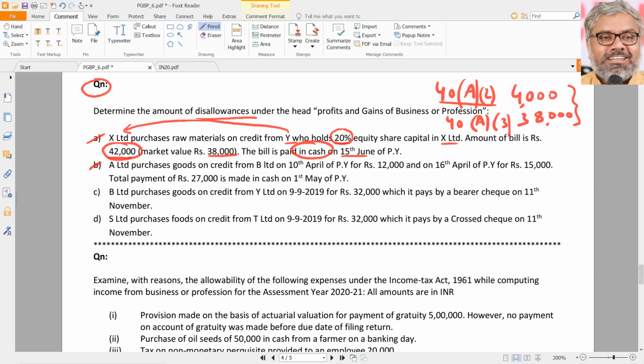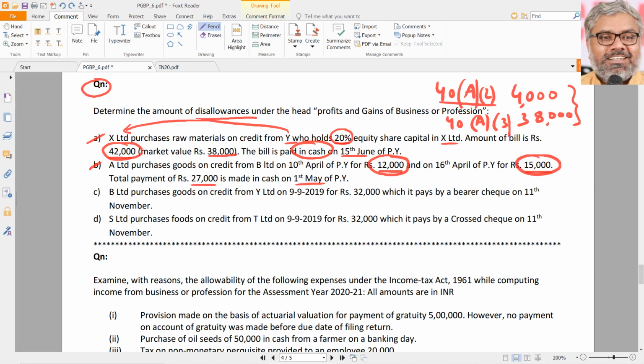Second scenario or situation, A Limited purchased goods on credit from B Limited on 10th of April for 12,000 rupees and on 16th of April for 15,000 rupees, total payment 27,000 is made in cash on 1st May of the previous year. See, it does not matter whether this payment is related to one invoice or multiple invoices. We do not bother about the purchases. We bother about payment. Payment is made how much? 27,000, which is made in cash.